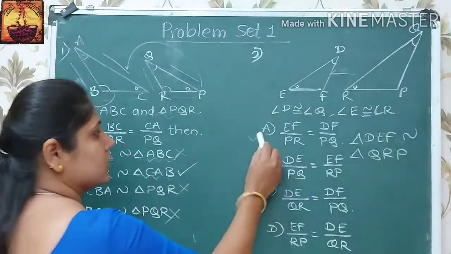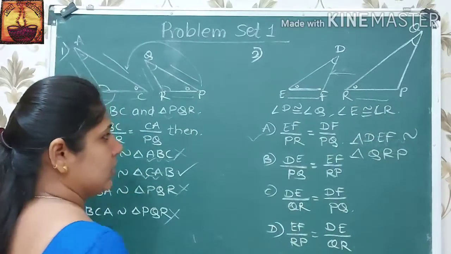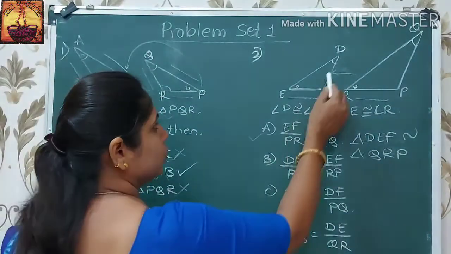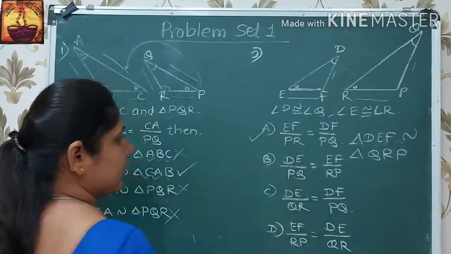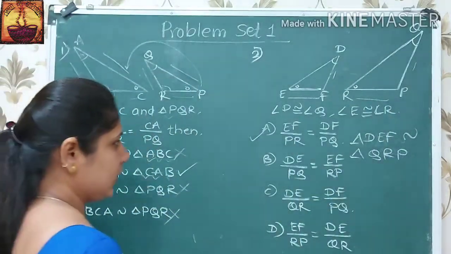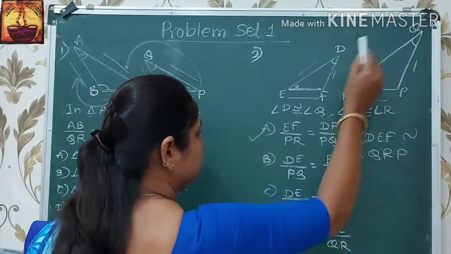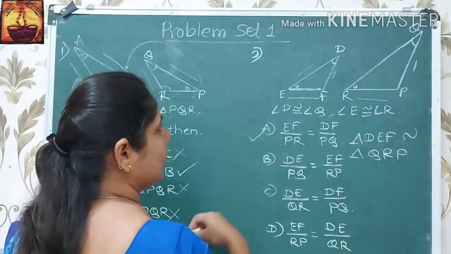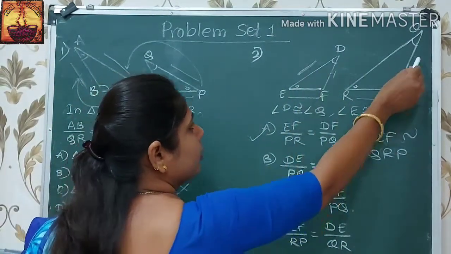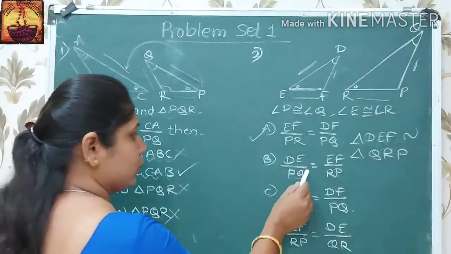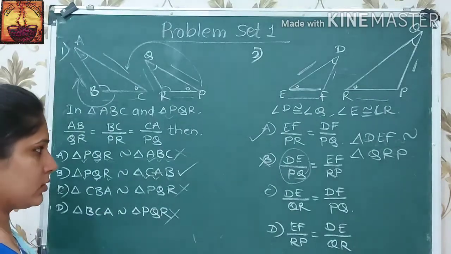Here first option is EF upon PR is equal to DF upon PQ. It is a correct option. Then DE upon PQ and EF upon RP. Here this ratio DE upon PQ is a wrong ratio, or it is a false option.